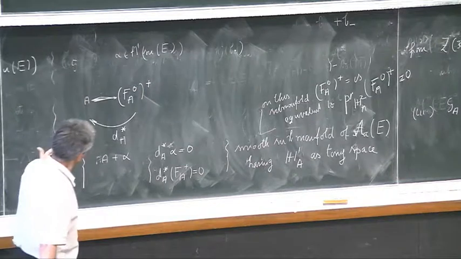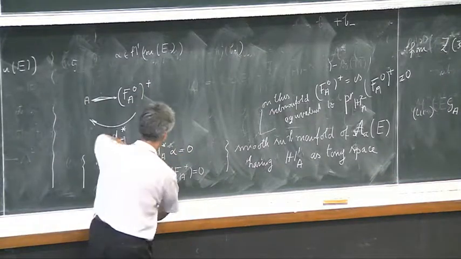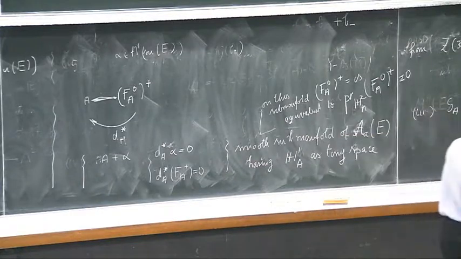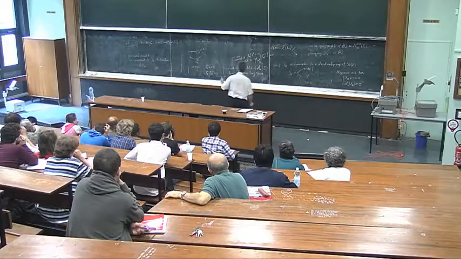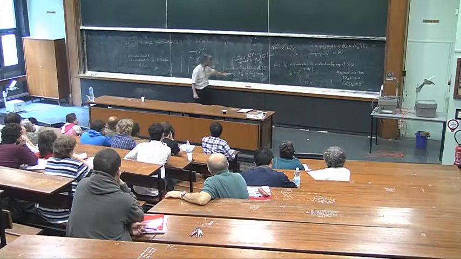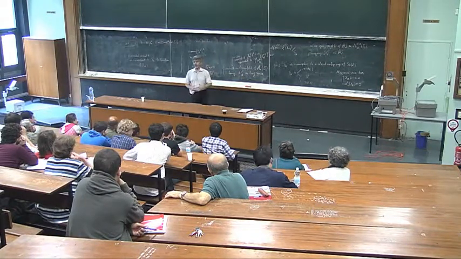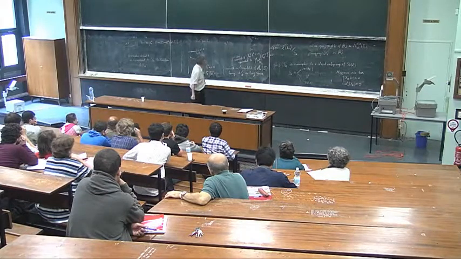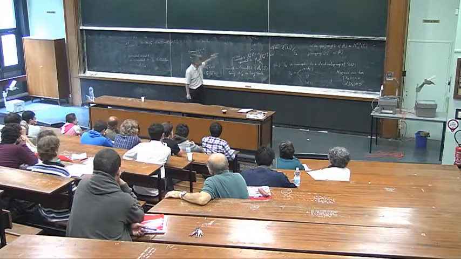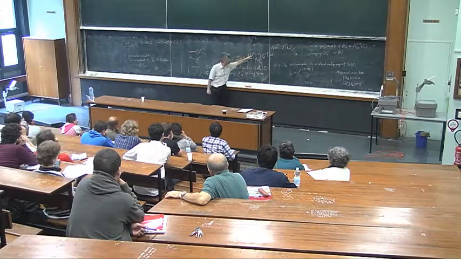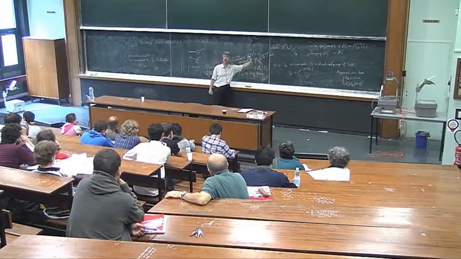So what you did: first, you replaced the G factorization with a G_A factorization of a slice. Number two, you weakened the equation and got a smooth submanifold having H1 as tangent space. And then you have to come back to the original equation. But on this finite dimensional submanifold, the original equation is equivalent to its projection on H2.